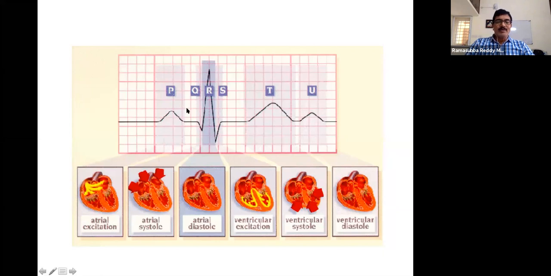So here, maybe the shape of this waveform is P, QRS, and T wave, or maybe the sharpness at which they are rising and falling, or the minimum or maximum amplitudes of each waveform, or the duration or length of the waveform. All these things are proportional to the number of cells that get depolarized in the atria as well as in the ventricle. So ventricular depolarization we can see in the QRS amplitude. The atrial depolarization we can see in the P wave. Similarly, the ventricular repolarization we can see in the T wave.